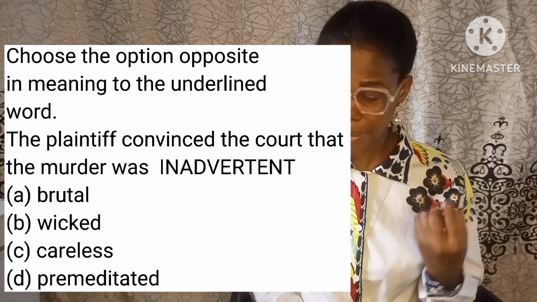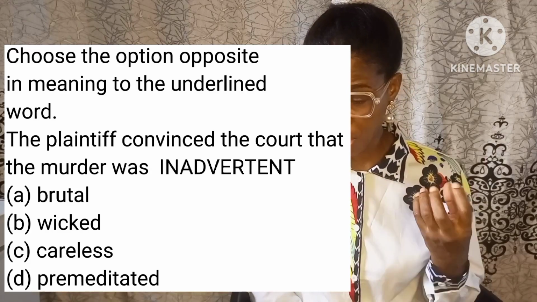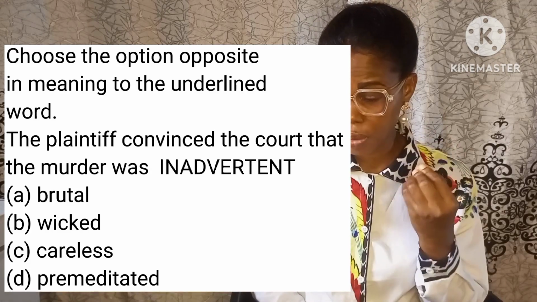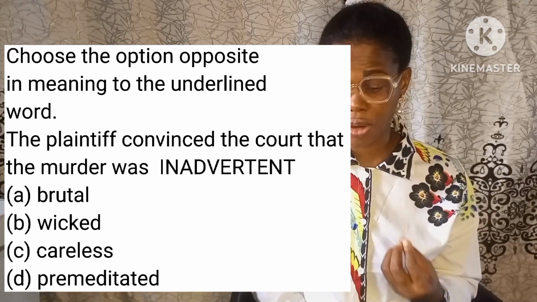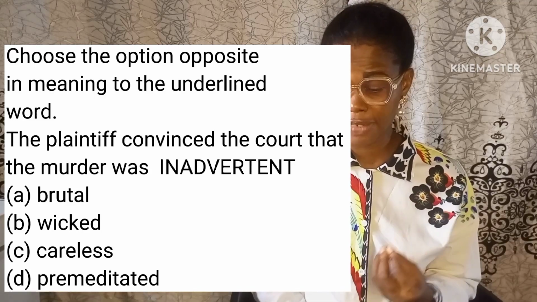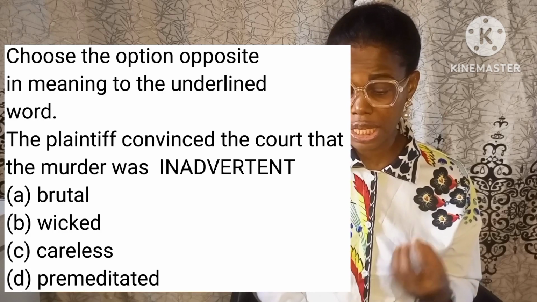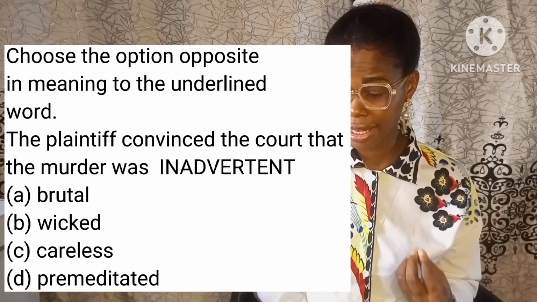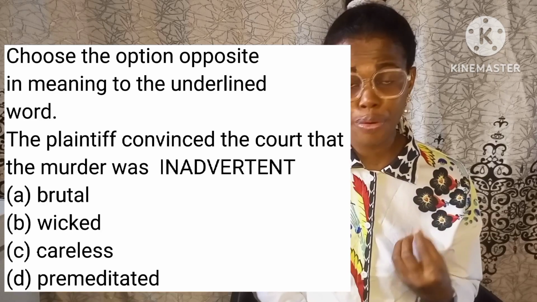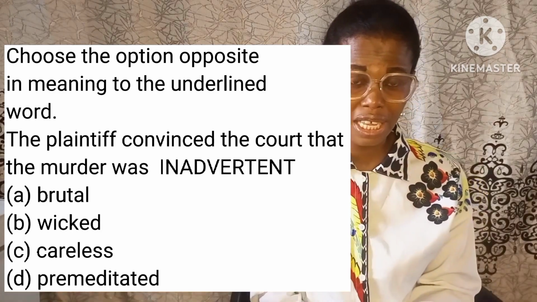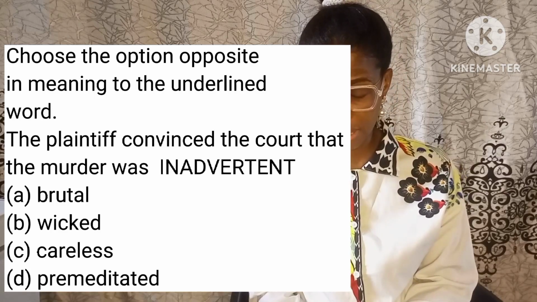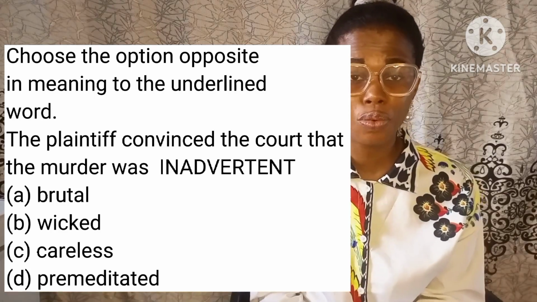The plaintiff convinced the court that the murder was inadvertent. We have option A brutal, B wicked, C careless, and D premeditated. Now what's the meaning of inadvertent? We have to choose the option that is opposite in meaning.